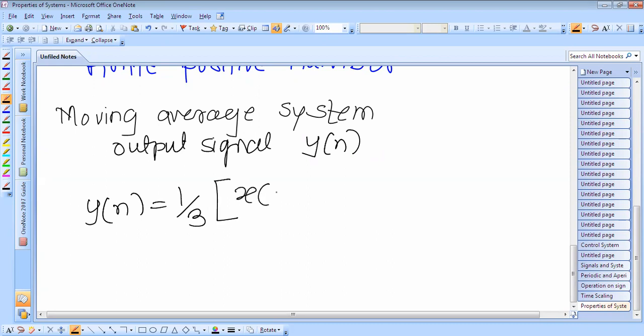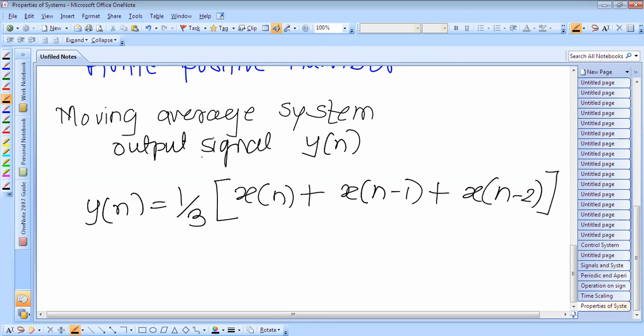So 3 input signals are there, x of n plus x of n minus 1 plus x of n minus 2. So the moving average system, and the output signal y of n is equal to the average of the most recent values of input signal x of n.